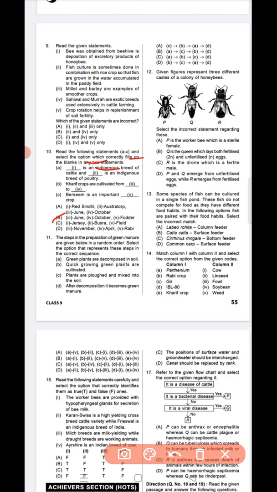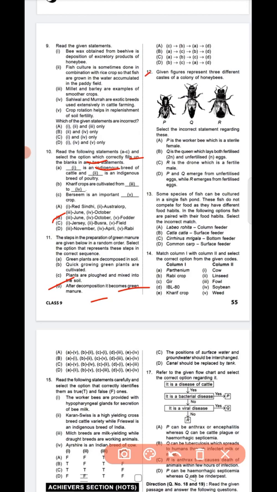Next, 11. The steps in the preparation of green manure are given below in random order. Select the option that represents these steps in the correct sequence. 11, option D is the correct answer. After decomposition it becomes green manure.